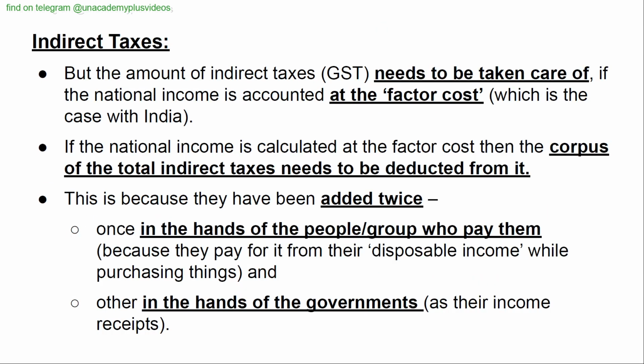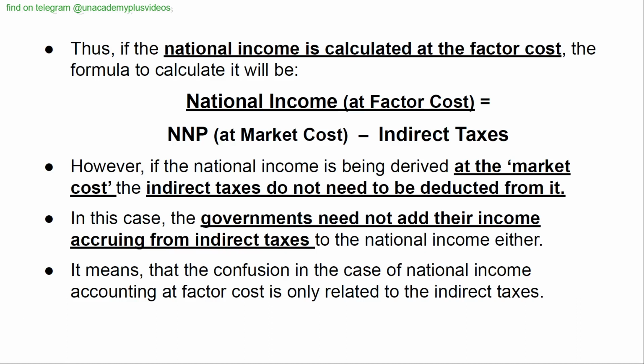Indirect taxes. But the amount of indirect taxes (GST) needs to be taken care of if the national income is accounted at the factor cost, which is the case with India. If the national income is calculated at the factor cost, then the corpus of the total indirect taxes needs to be deducted from it. This is because they have been added twice, once in the hands of the people or group who pay them, other in the hands of the governments. Thus, if the national income is calculated at the factor cost, the formula will be: national income at factor cost is equal to net national product at market cost minus indirect taxes.